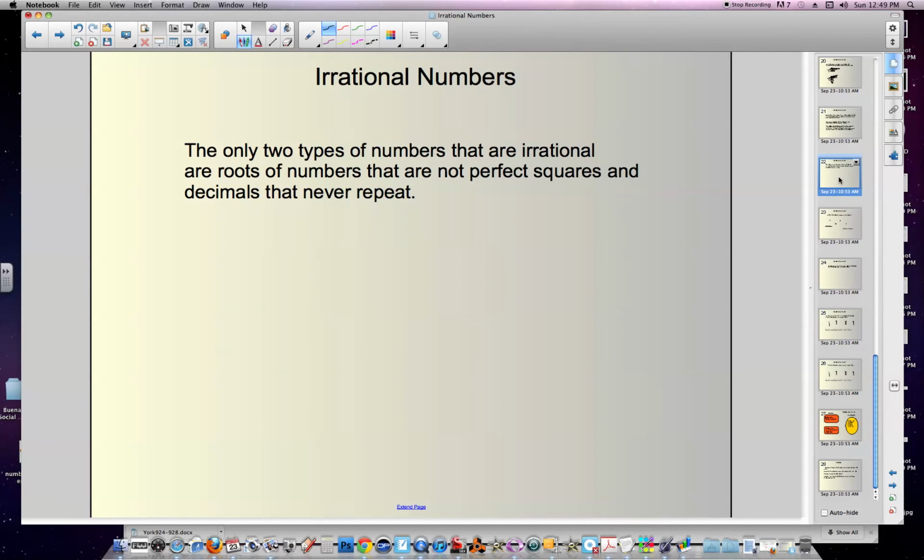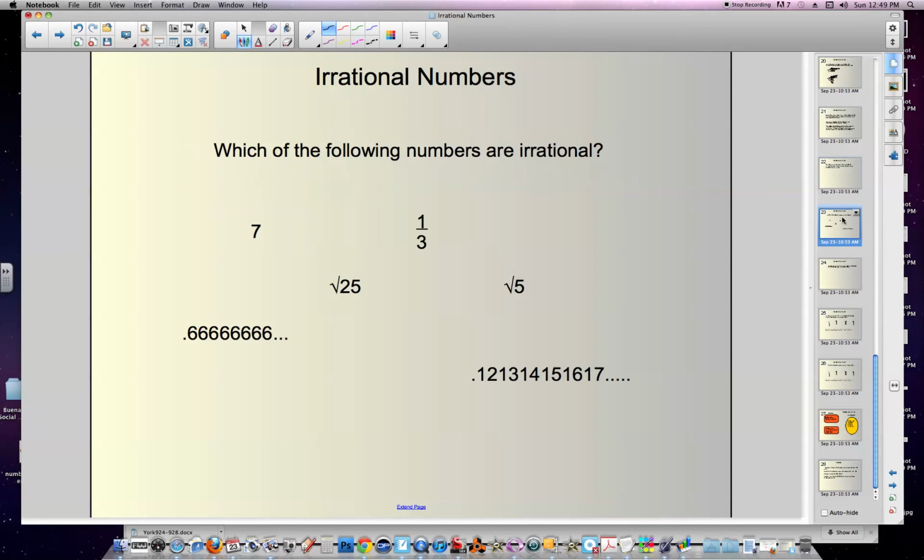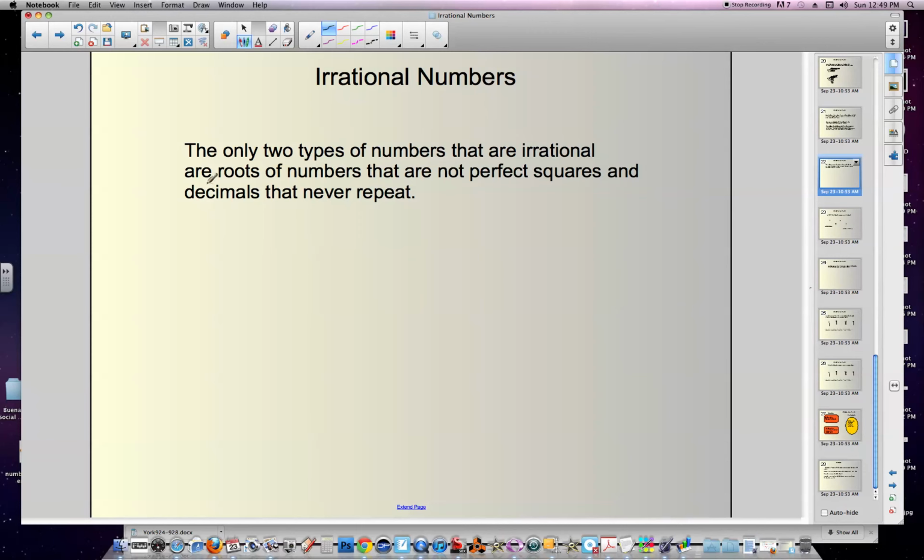Now, there are really 2 ways that you're going to see an irrational number written. An irrational number can be the roots of numbers that are not perfect. So take, for example, the square root of 2. There's no rational number that multiplied by itself equals 2, right? It's that 1.4 never-ending number.